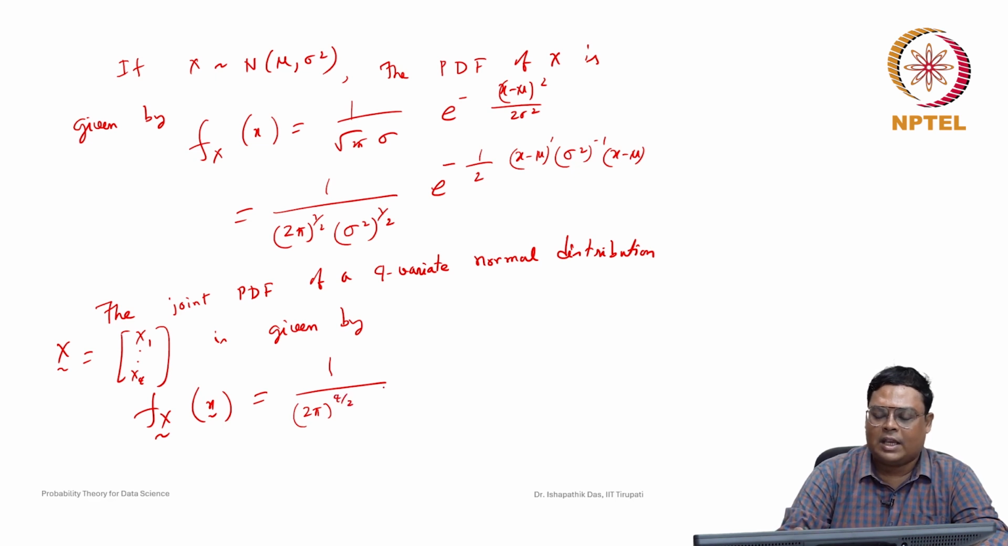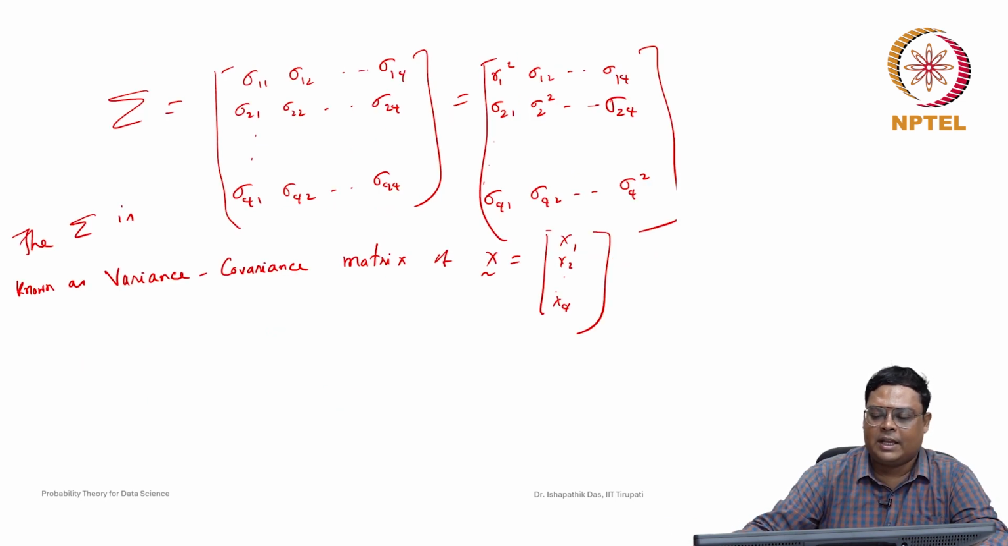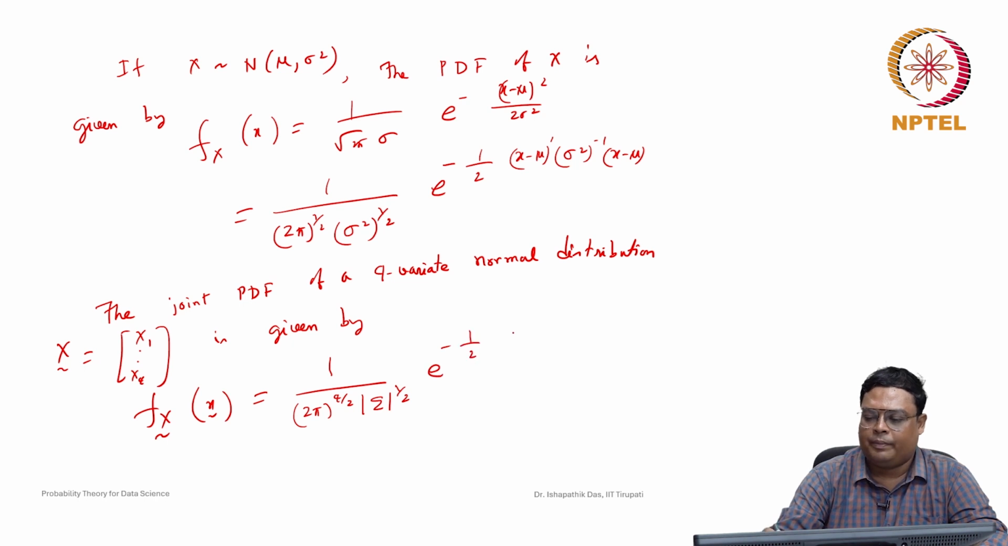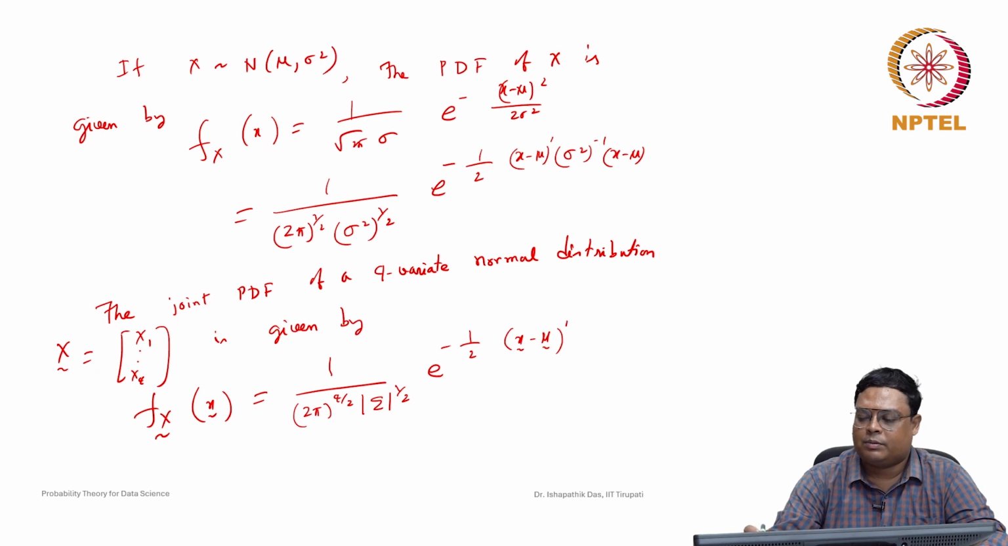Now sigma square, in the univariate case, is just a real number, but for multivariate cases we have the variance covariance matrix sigma. So we will take the determinant of sigma, because by assumption it is a positive definite matrix. The determinant of sigma is always greater than 0. This is sigma to the power 1 by 2, e to the power of minus 1 by 2, then our vector x minus mu, whole transpose, then the variance covariance matrix sigma inverse, and then x minus mu.